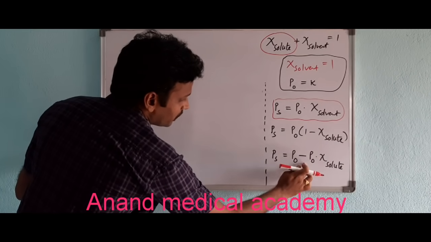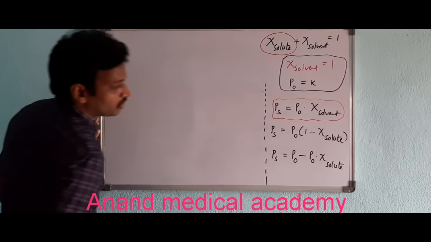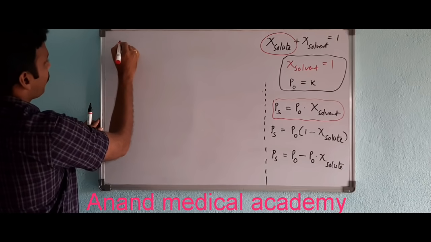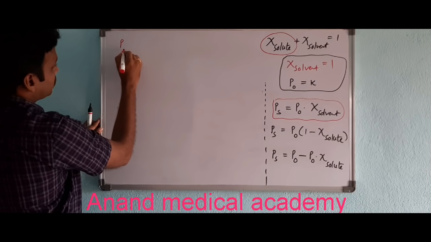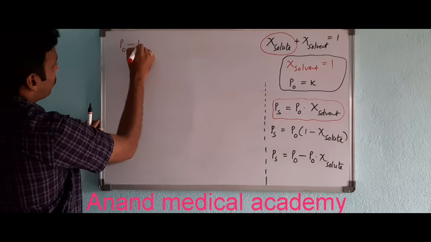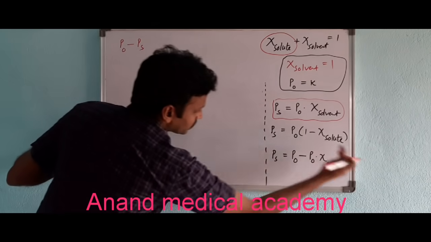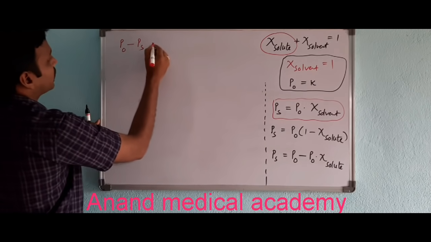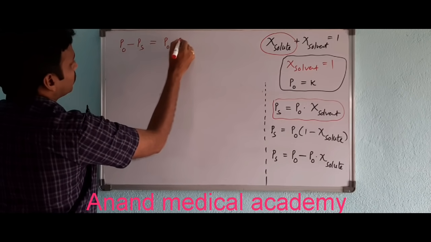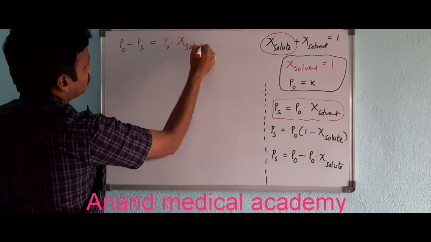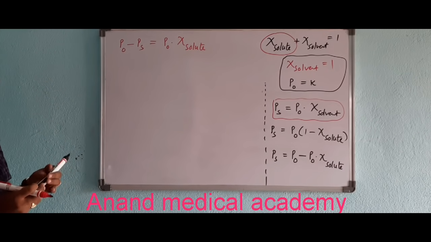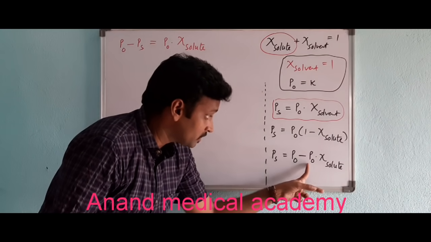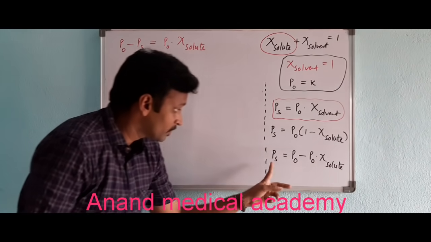PS is equal to P naught minus P naught into mole fraction of solute. This I can write like P naught minus PS, this PS going that side, and this P naught into mole fraction of solute. Can I write like this? Look at them both. PS is equal to P naught minus P naught into mole fraction of solute.